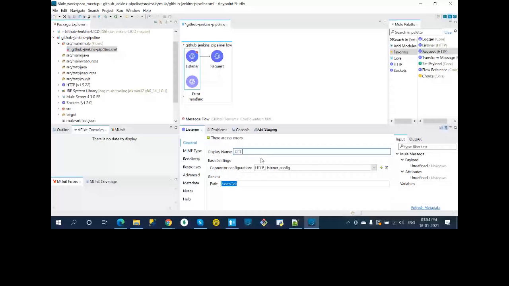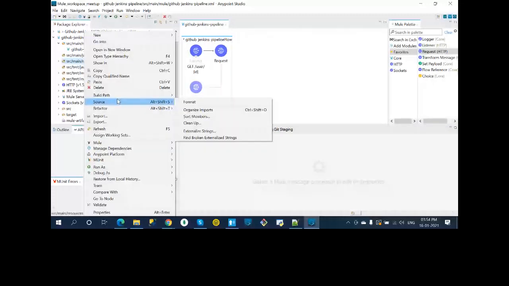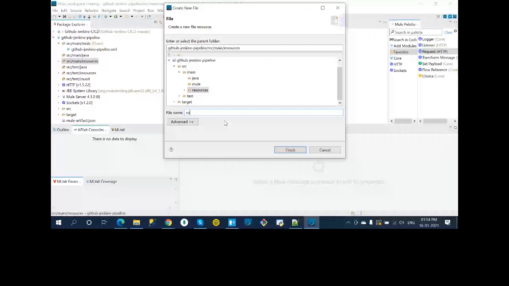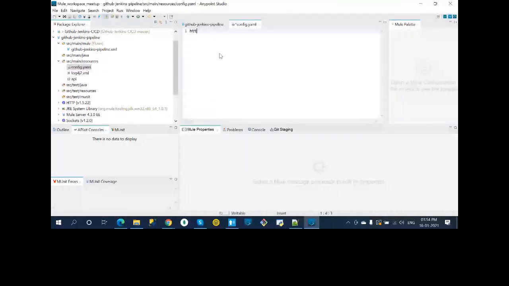Now I put the placeholders, right? Let's save this first. I'll create a simple configuration file. I'm creating it in the resources folder only. So new file, config YAML. Here HTTP host, port 8081. Okay, so this is done.